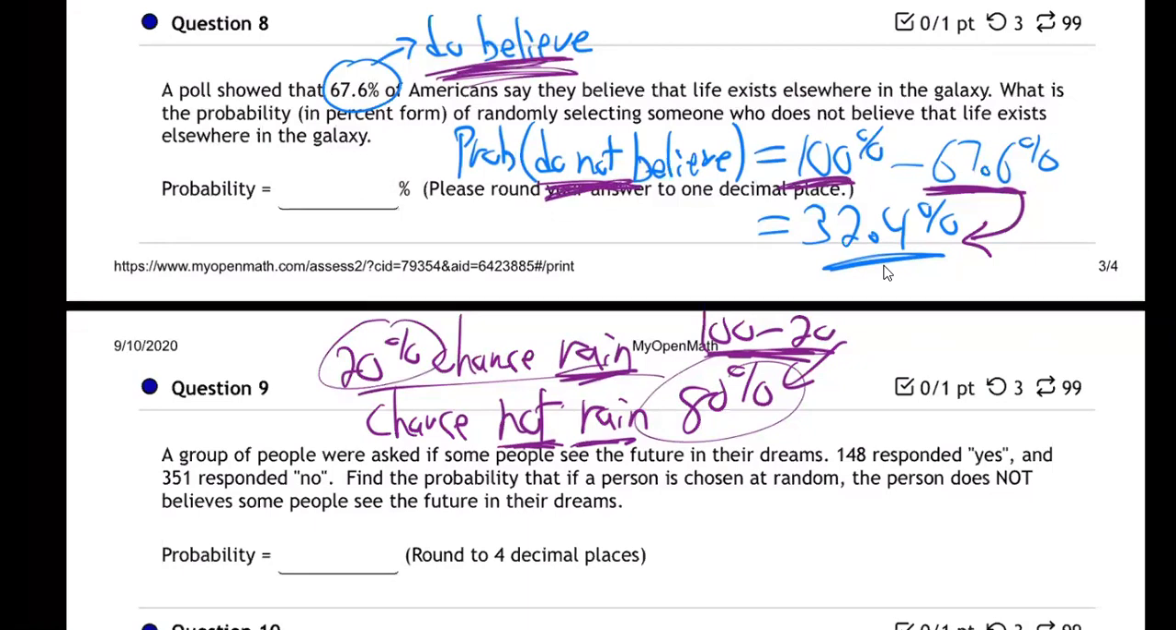The opposite. So those who believe is 67.6. The opposite, subtract from 100, 32.4. So our answer will be 32.4%.